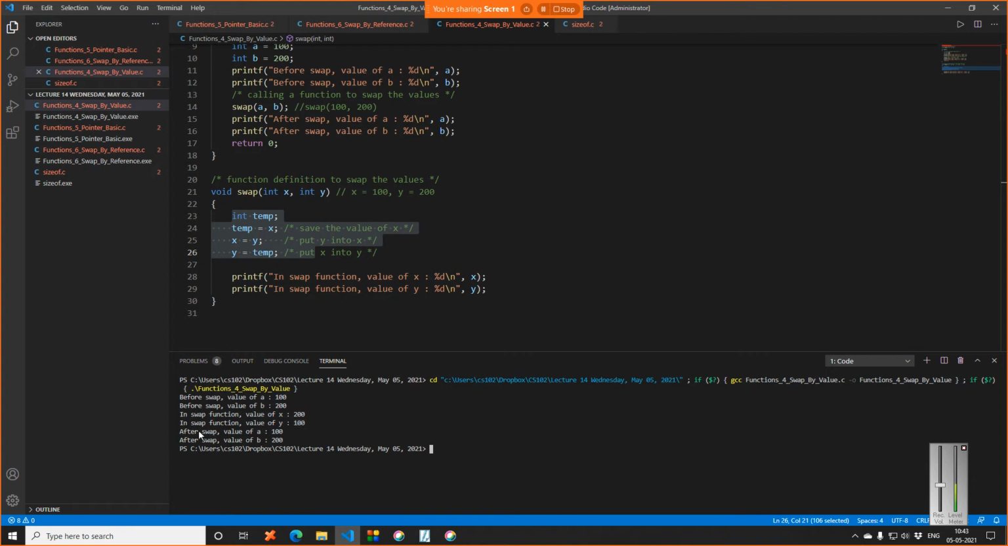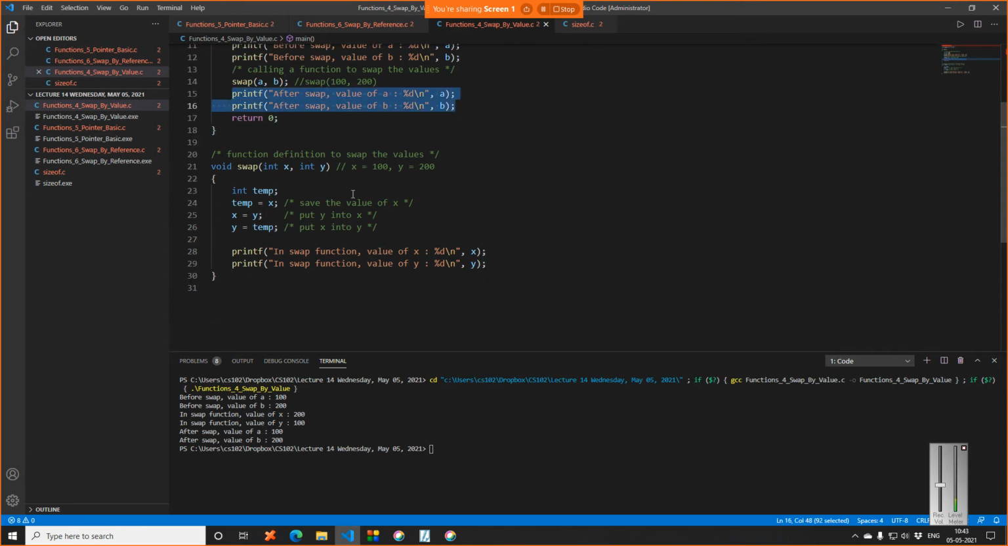Now see, after swap, these two lines get printed and the function ends. When the function ends, it returns to the semicolon from where it was called, at this particular point. Now again, I am printing the value of A and B, and you can see I am getting the original values. I don't get the swapped values. I am again seeing 100 and 200.